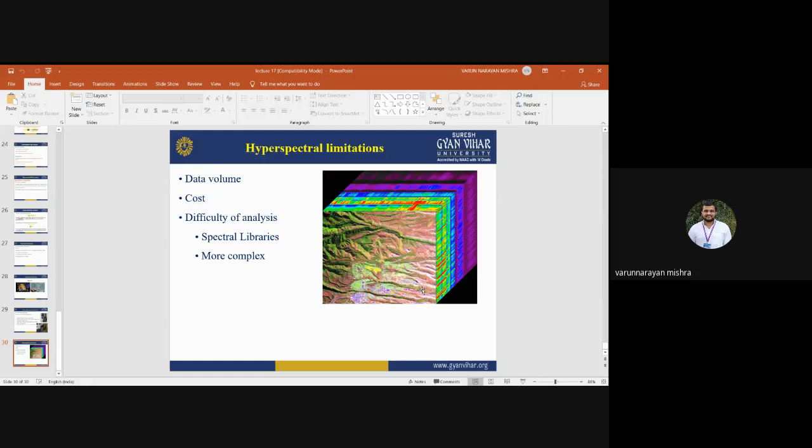If data is available from different hyperspectral sensors, then definitely it will be very useful in comparison to multispectral data sets. This is a very useful remote sensing technique nowadays, and in future its utilization will increase depending on the availability of different data sets.